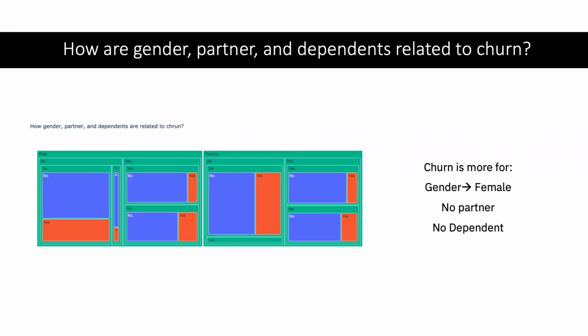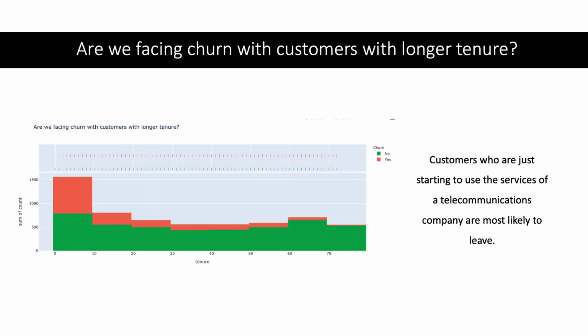In this example, the churn is higher for females with no partner and no dependents. The next question we had was, are we facing churn with customers who have been staying with us for a long time? From the graph, you can infer and put it in a way that's easy to understand. The answer here is that customers who are just starting to use the service are most likely to leave.